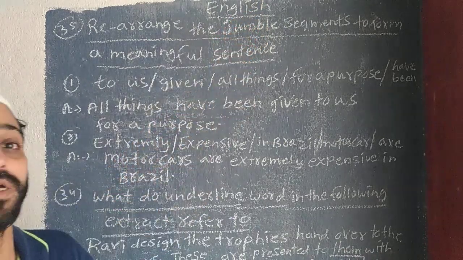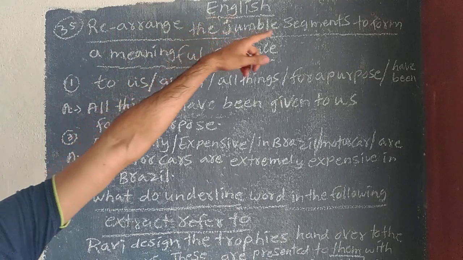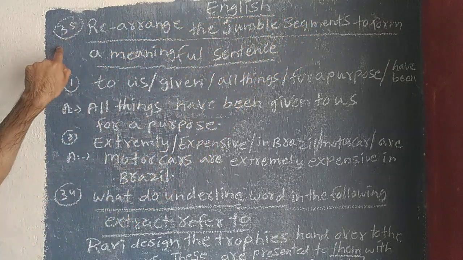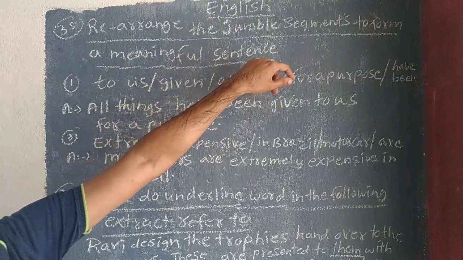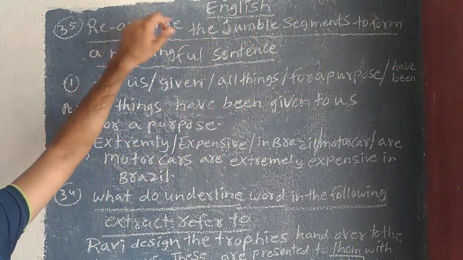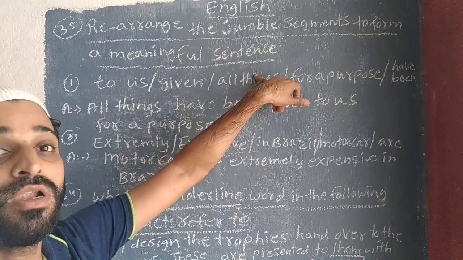Today we will discuss the English grammar subject. The grammar is 1 mark. The question will be asked in the last, main question number 35: Rearrange the following segments to form a meaningful sentence. What question will they ask? Rearrange the jumbled segments to form a meaningful sentence.